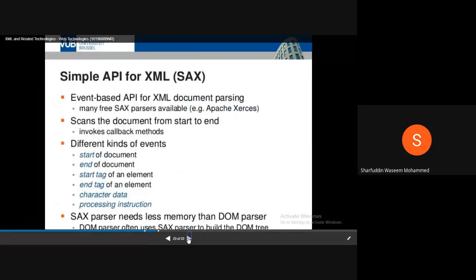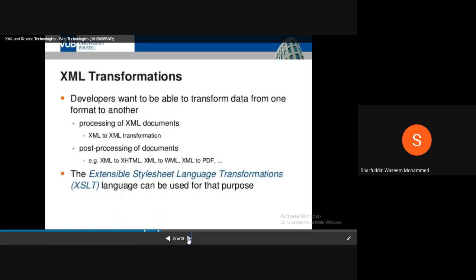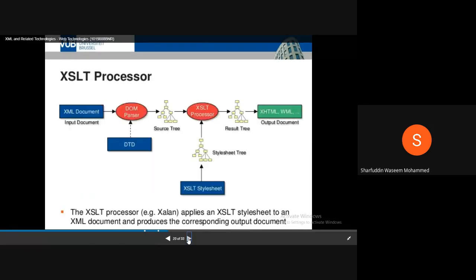Okay, so XSLT, API of SAX. XML transformation, the XSLT language. Then you have the XSLT processor, that is what happens in XSLT, how XSLT is processed. If you see this diagram, you will be able to understand. You input your XML document.